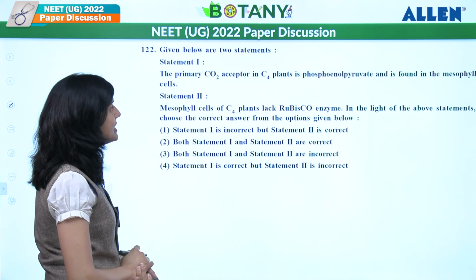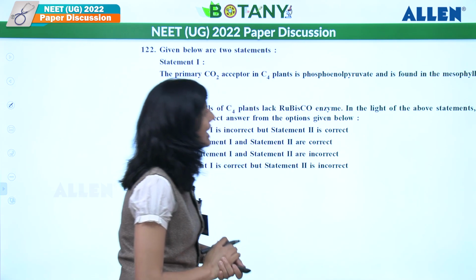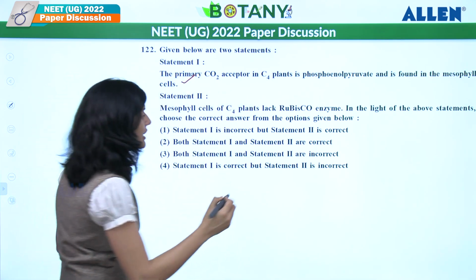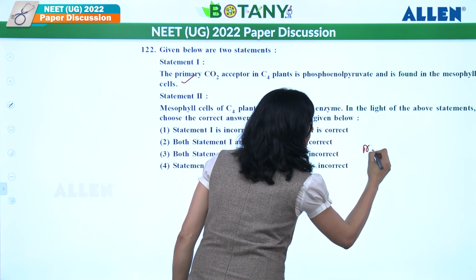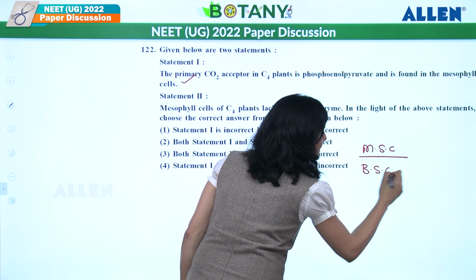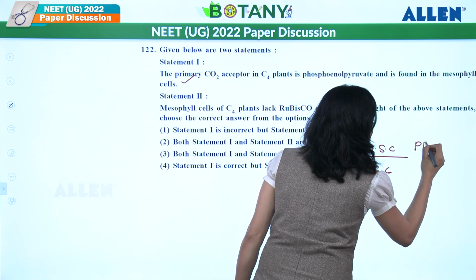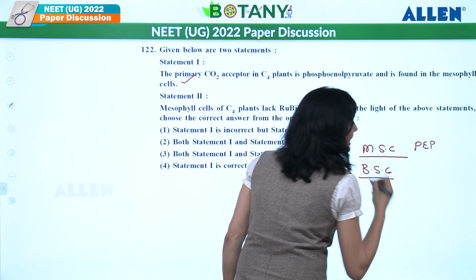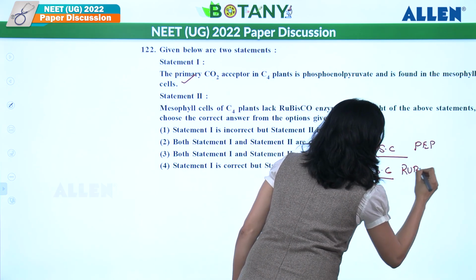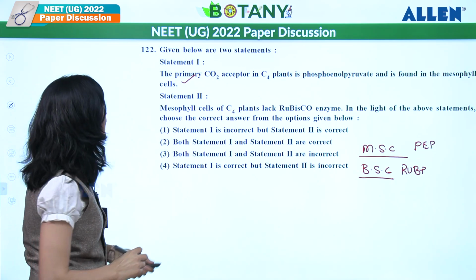Statement 1, the primary CO2 acceptor in C4 plant is phosphoenol pyruvate and it is found in mesophyll cells, correct? So in C4 plant, there are two cells which are participating. What is that? Mesophyll cell, and below that, bundle sheath cell is present. So in mesophyll cell, the primary CO2 acceptor is there, PEP, and in bundle sheath cell, secondary CO2 acceptor is there. What is that? That is RuBP. So here we say this is a right statement.